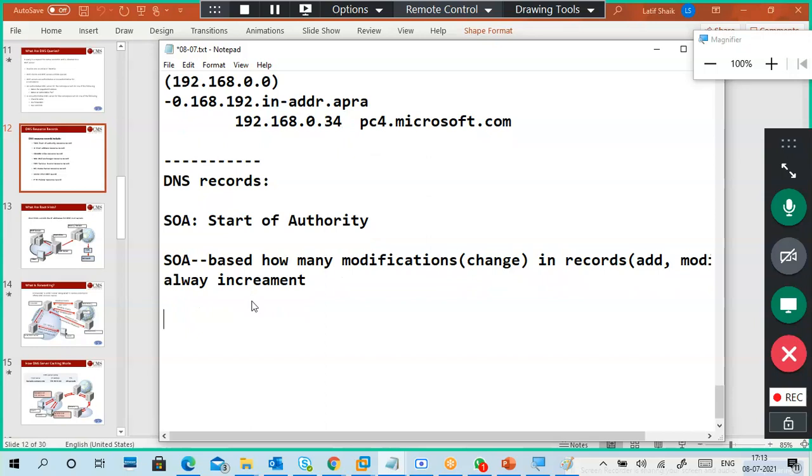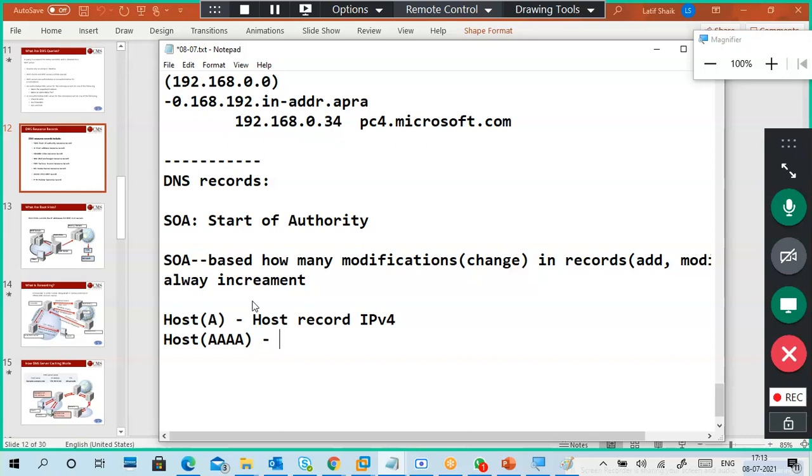Next record is the host A record, capital A record. Host A record is nothing but a host record only. It means a PC record or anything. So it is a host record only for an IPv4 host.